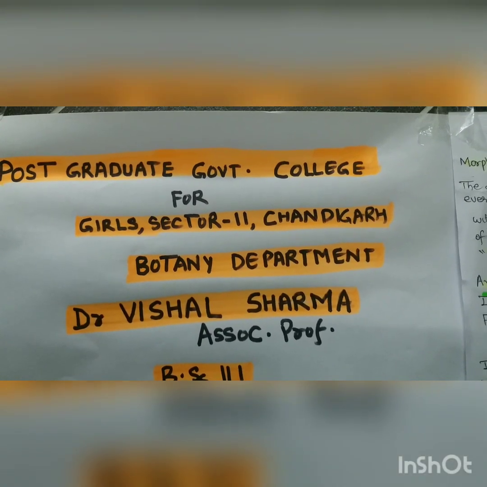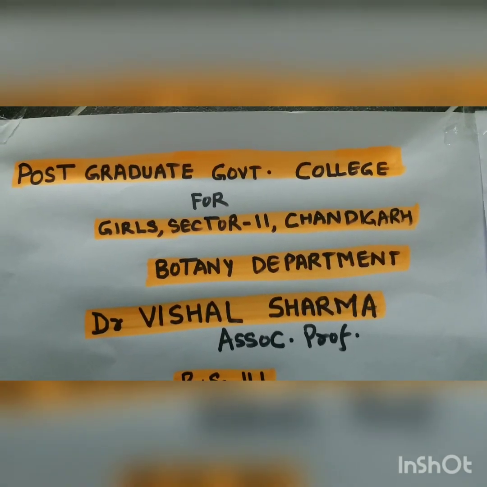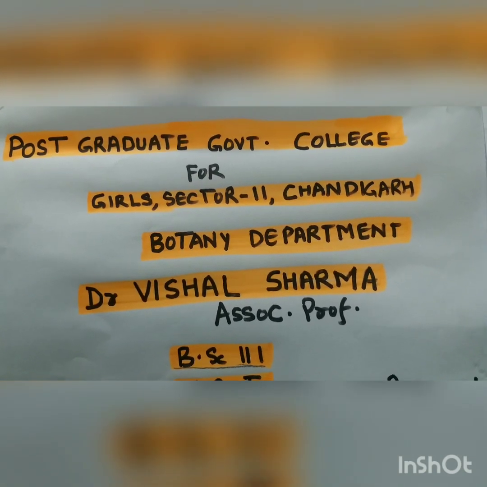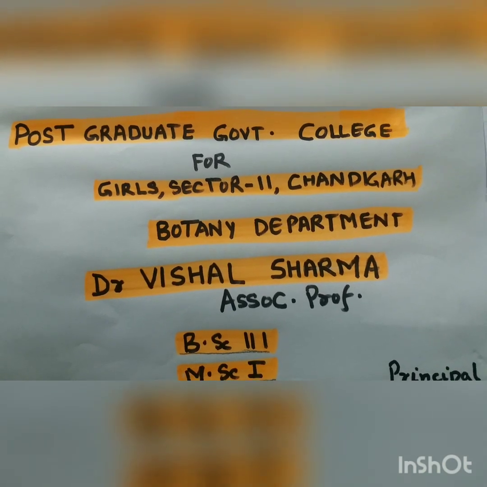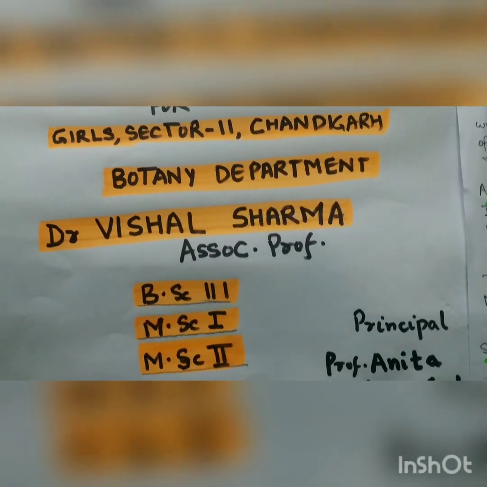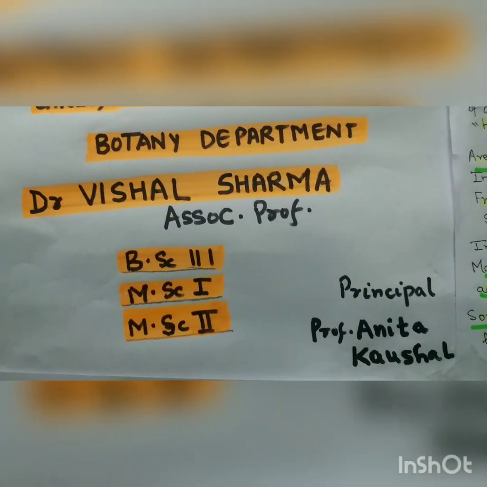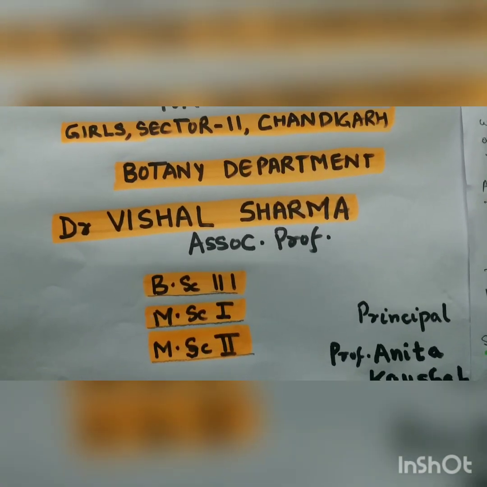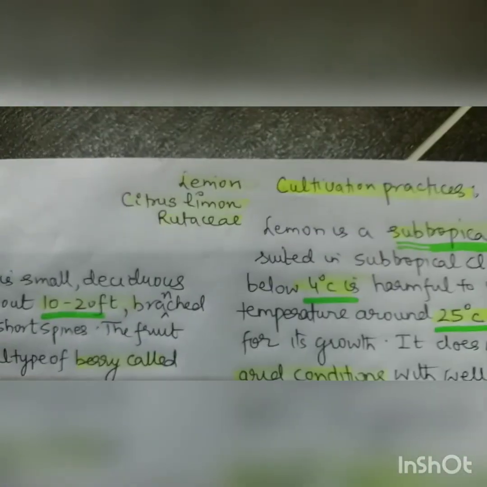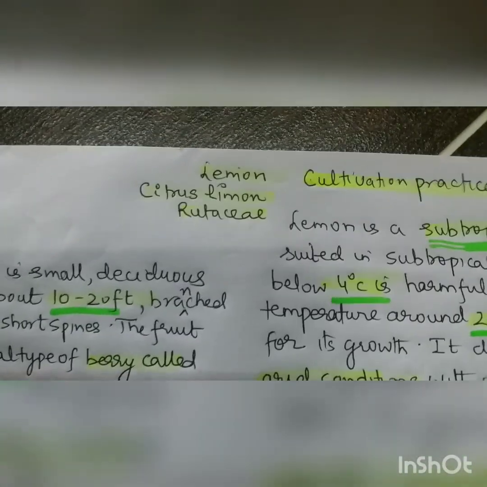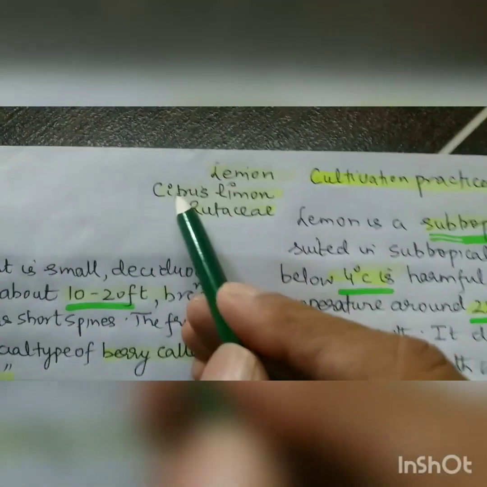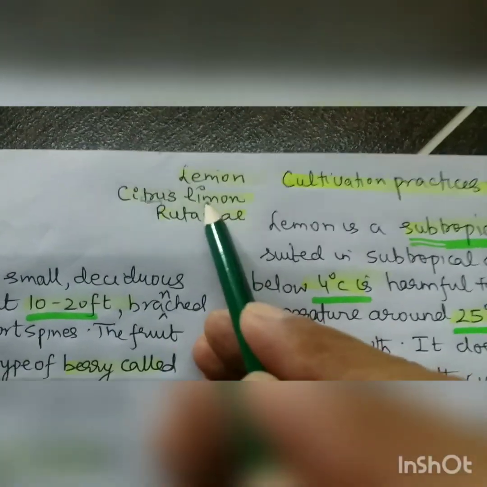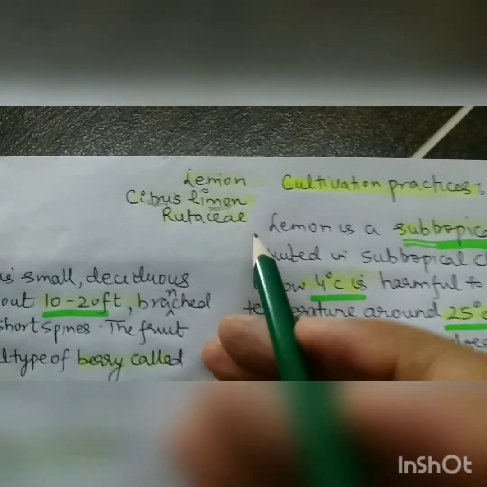Good morning, everybody. I welcome you all back for lemon cultivation. It is a very important cultivation. Lemon is a very important commercial crop which is used for daily purposes in every household. So lemon is in the family Rutaceae, and the botanical name is Citrus limon.